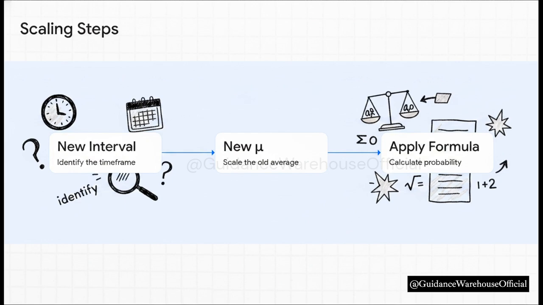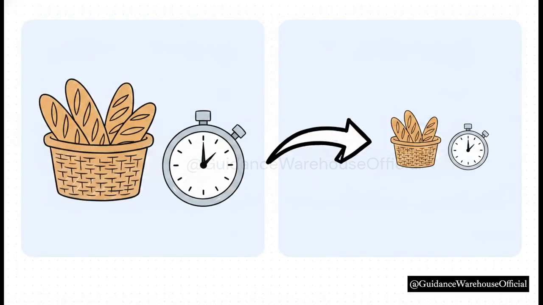Let's make this crystal clear with an example. Imagine a local bakery. The average number of fresh bread loaves put on a shelf is 12 every 30 minutes. But the question asks, what is the probability that exactly 3 loaves are shelved in a 5-minute period? Following our steps, our new interval is 5 minutes.